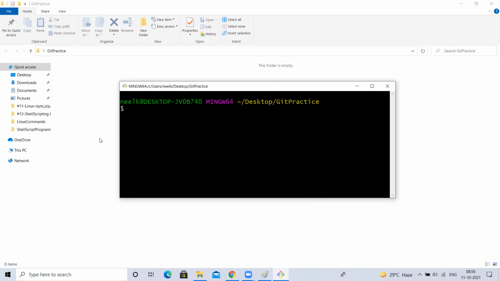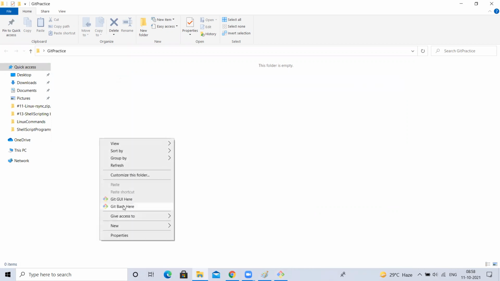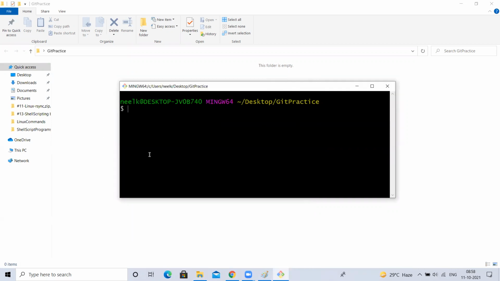What is this Git Bash? This is the client for Git, where we are going to execute Git commands.